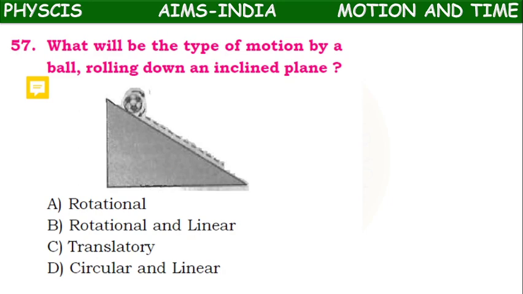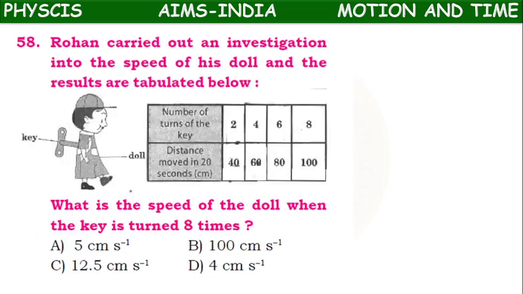What will be the type of motion of a ball rolling down an inclined plane? It is coming down in a straight line, that is one thing. It is also rotating around itself. So it will show both rotational and linear motion. So option B is the right answer. Next.